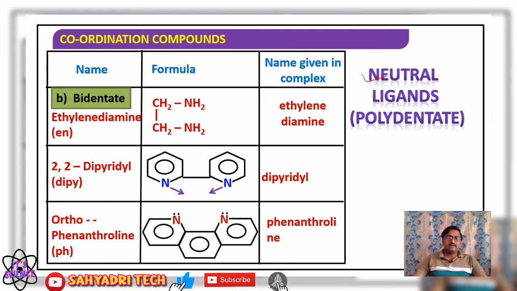So it is a neutral ligand. And how many donor atoms are there? There are 2 donor atoms. Therefore, it is a bidentate ligand. Then 2,2'-dipyridyl, abbreviated in complexes as dipy. Dipyridyl has two pyridine groups bonded together, so there are 2 nitrogen atoms that donate lone pairs of electrons. Therefore, it acts as a neutral bidentate ligand. Then orthophenanthroline, or phenanthroline, also acts as a bidentate ligand.